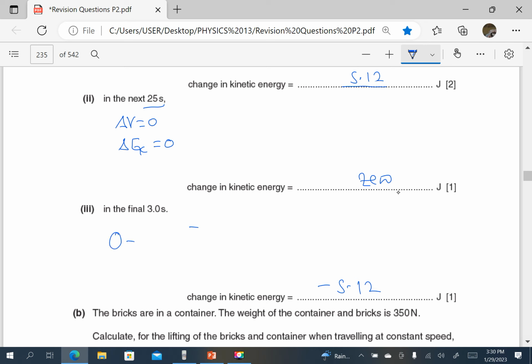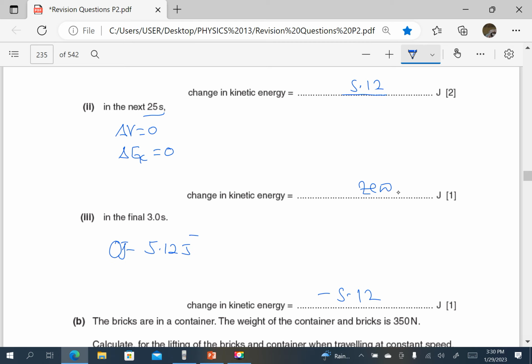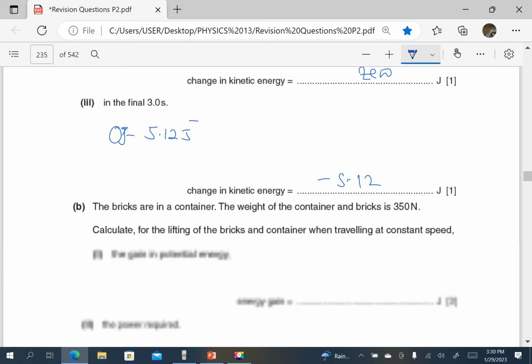The final is 0 minus the 5.12 joules we already had, which gives us negative 5.12 joules.